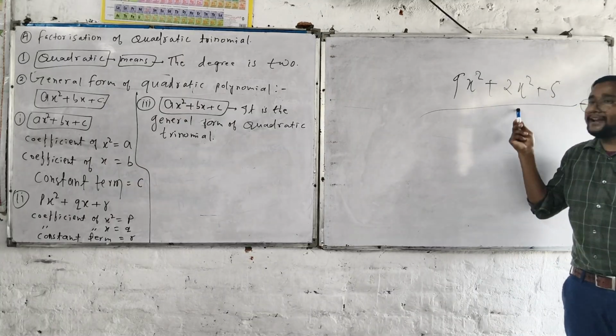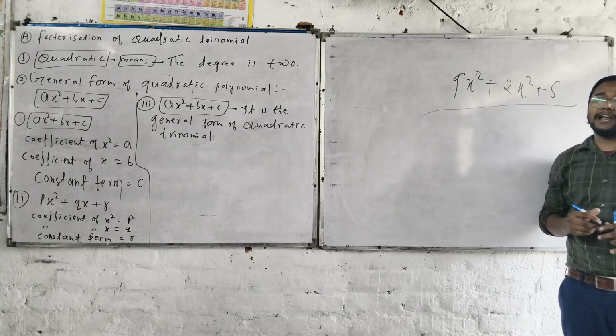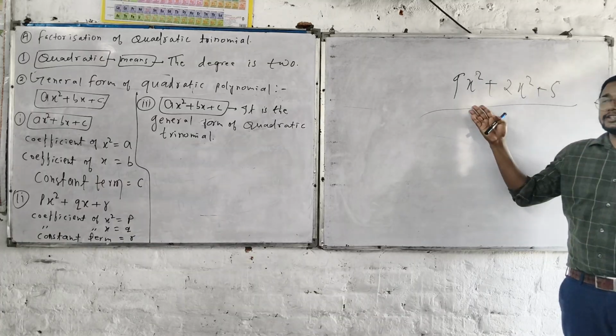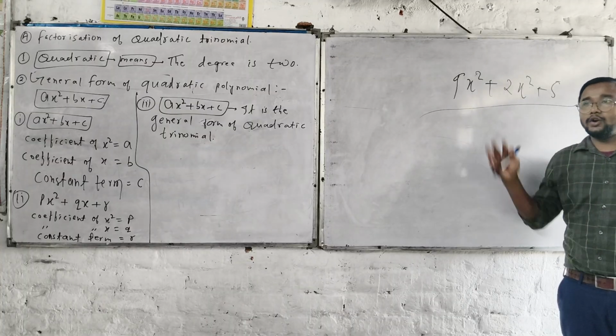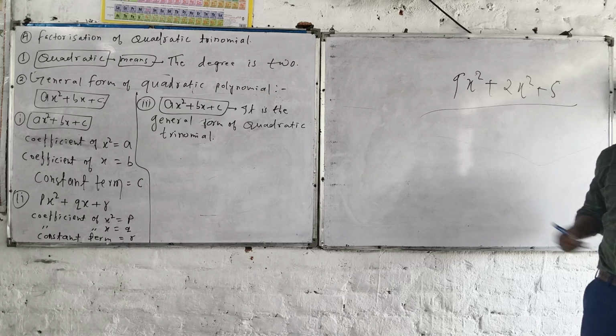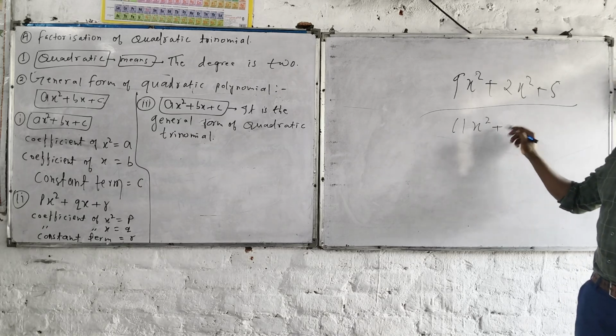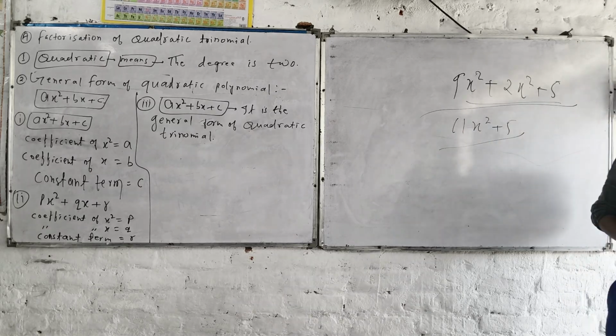Why is so? Because this can be added together. Degree is same, variable is same, like terms are there. The 9x squared and 2x squared are the like terms. We don't care about the coefficient, 9 and 2, different coefficients. We don't care. 11x squared plus 5. So don't decide directly, immediately don't decide.